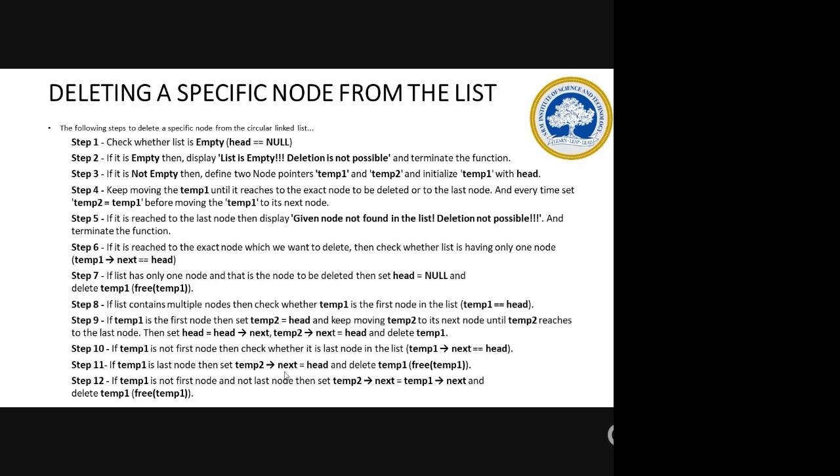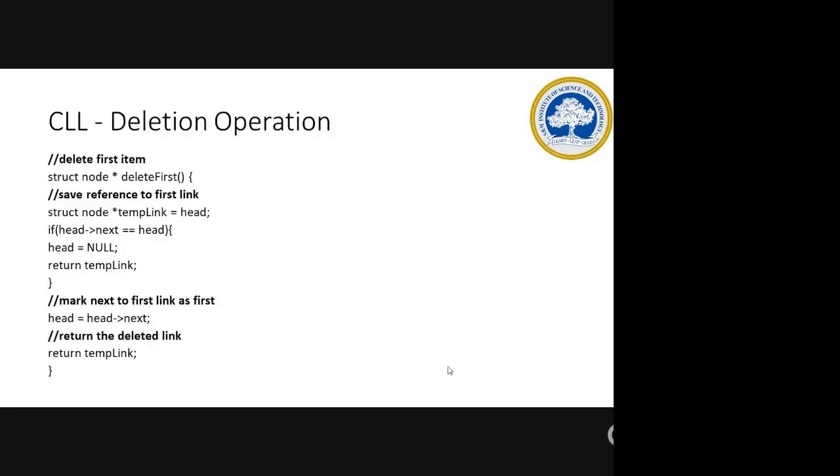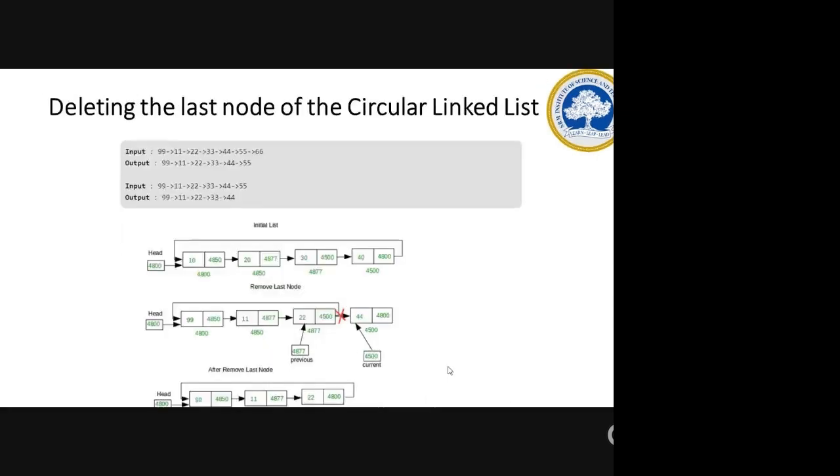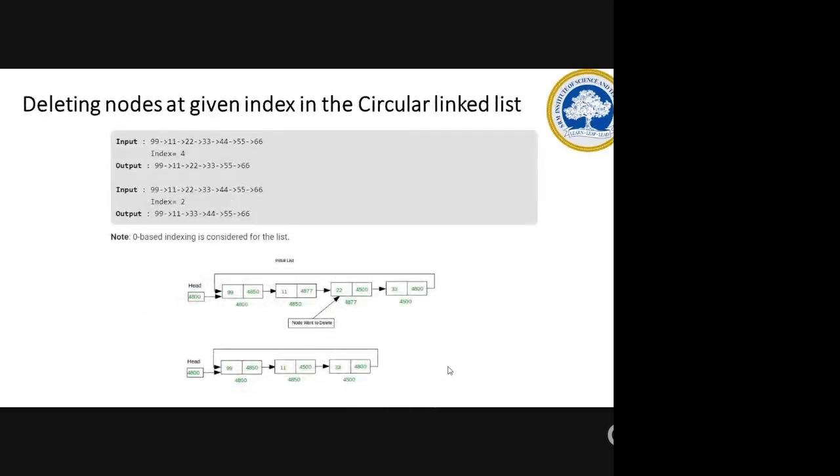Once it reaches the correct position, this is the final link. Both pointers will be moving equally. For example, take the second node, third node, fourth node. Now the third node is the node to be deleted. So how will the diagram look? For example, take this list: 99, 11, and 22.